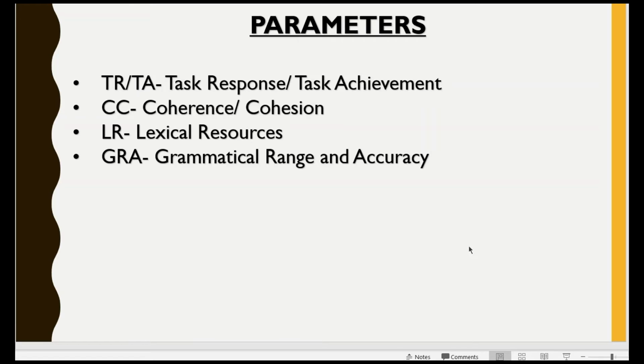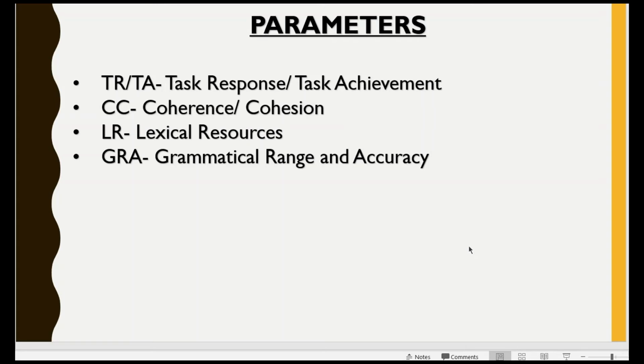So over here my ideas are not clear, not organized, they are hodgepodged. I am starting one thing, not completing it, moving on to the next, again starting the same thing that I left in half, then moving on to a third thing, then the second is not explained fully. So if I am not following the PEEP method in an organized, proper manner, and there is no linkage and connection between the ideas and no organization, then also this parameter would be hit, that is the CC parameter.